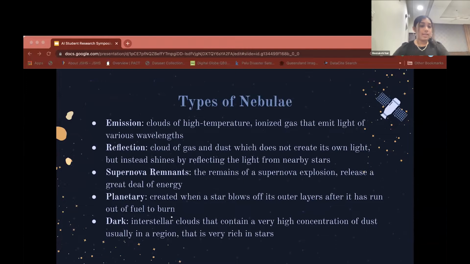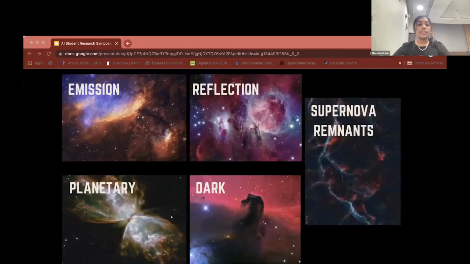So there are 5 types of nebulae: emission, reflection, supernova remnants, planetary, and dark. So here is an image of all 5 different kinds of nebulae. And as you can see, they all have their unique characteristics.